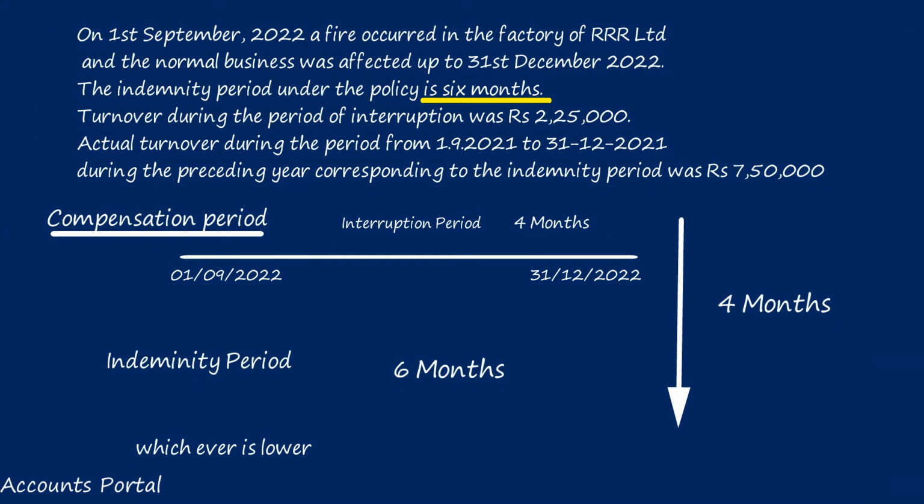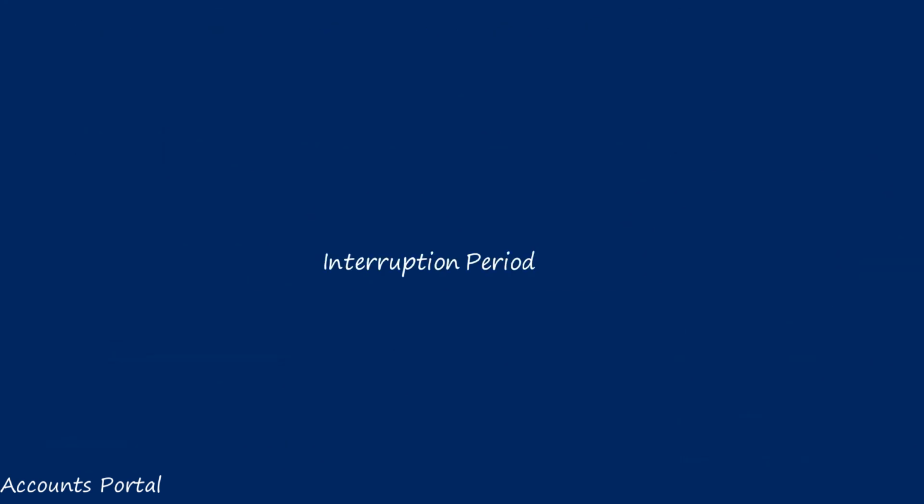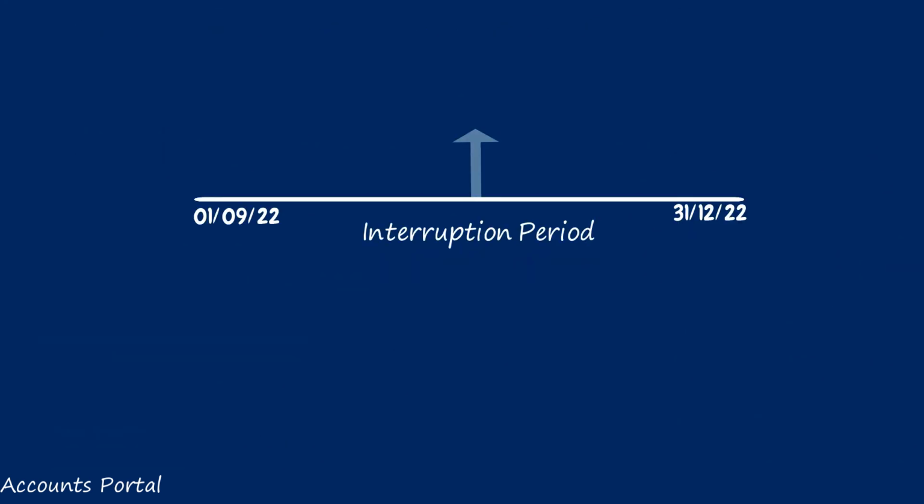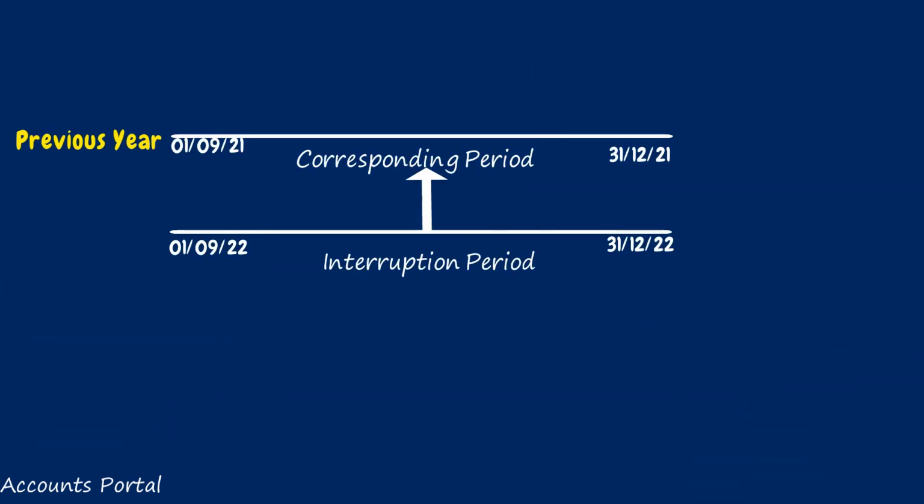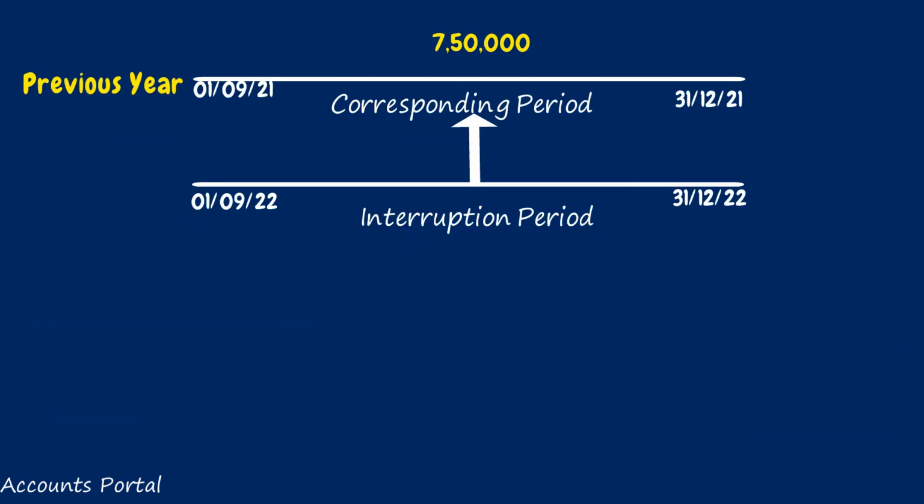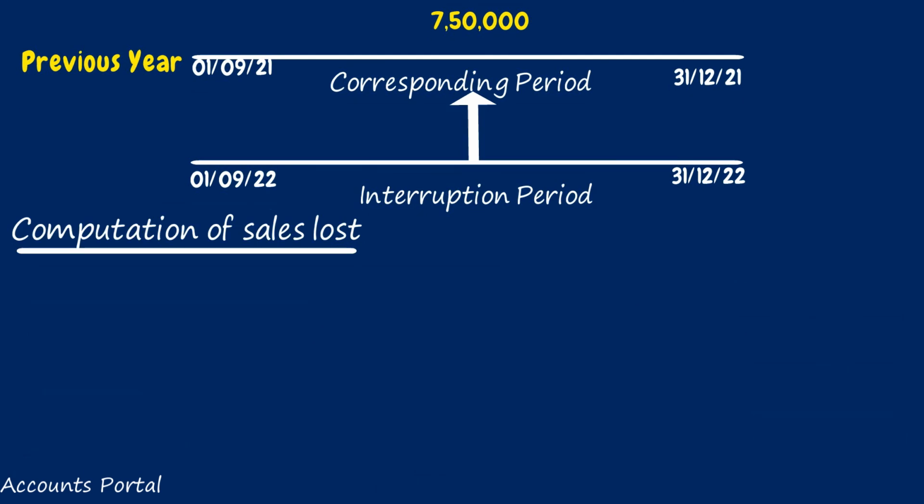Next one. Sales lost. Sales during the corresponding compensation period of previous year. In simple language, what was our sales in the previous year from September to December? Those are the sales: actual turnover during the period from 1st September 2021 to 31st December 2021. How much? 7,50,000. So sales during the corresponding compensation period of previous year, 7,50,000.